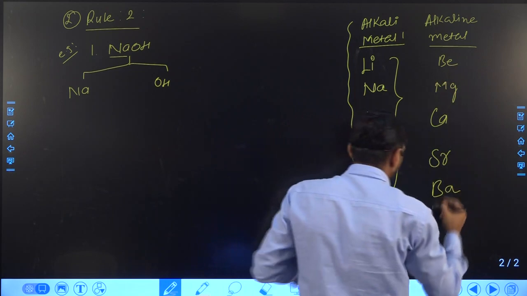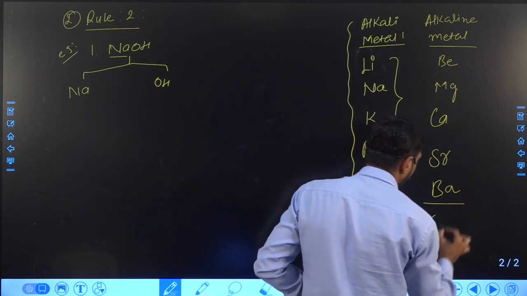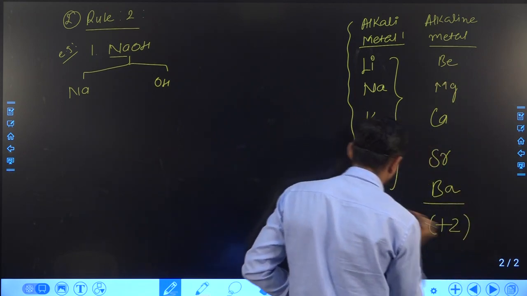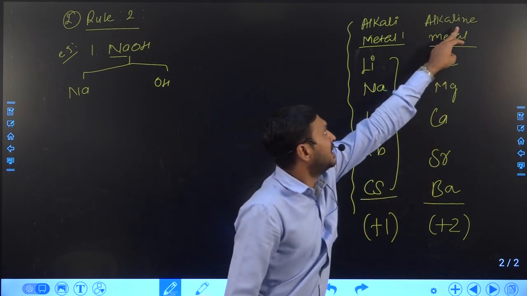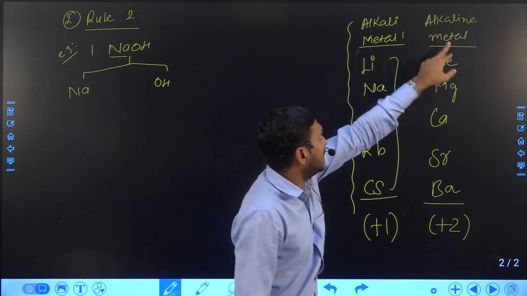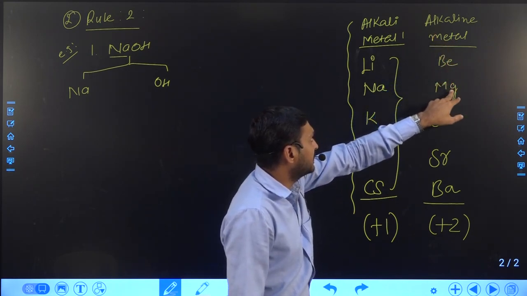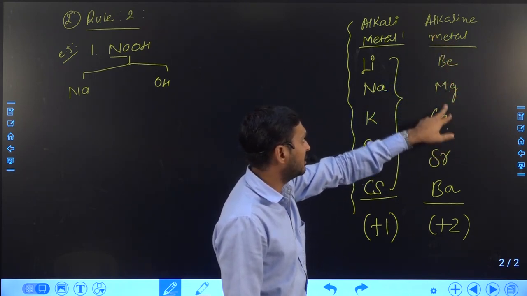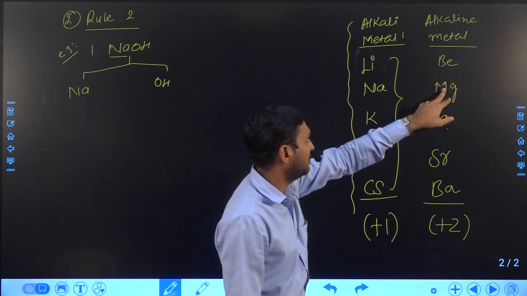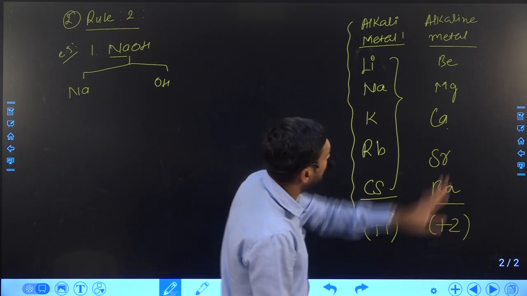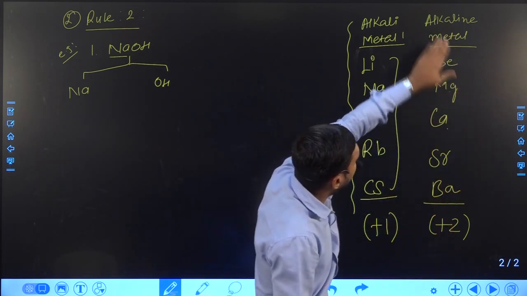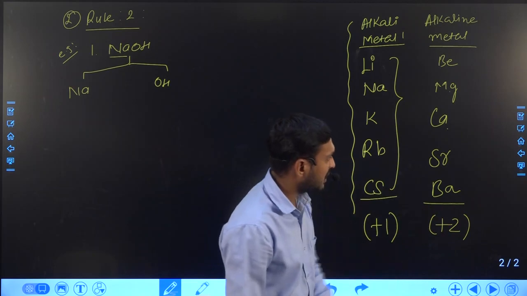For all these metals we have to take charge +2.